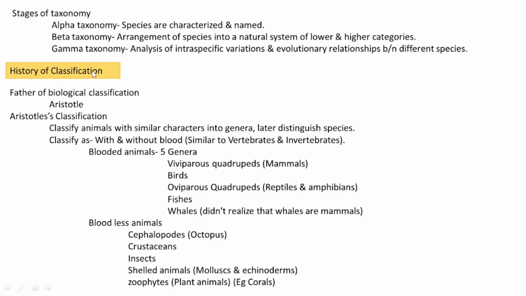Next is the history of classification. Who is the father of biological classification? It's Aristotle. Then we need to understand his method of classification. He classified all the animals showing similar characteristics into one group called genera. Again he examined closely all the members included in this group and found which members were more alike.